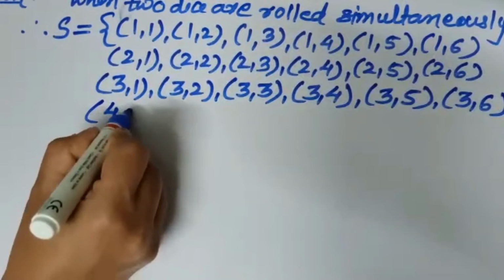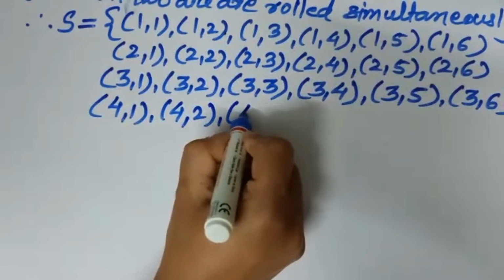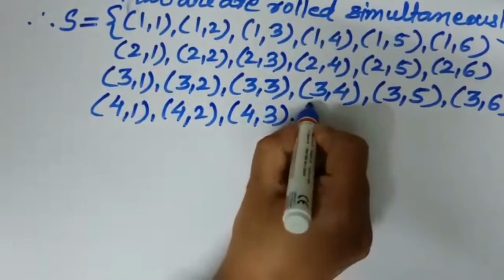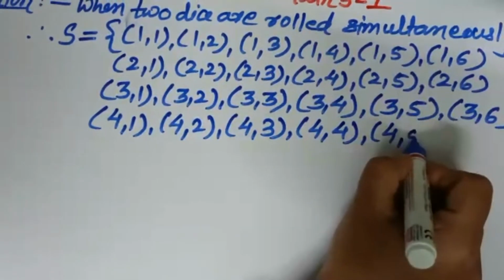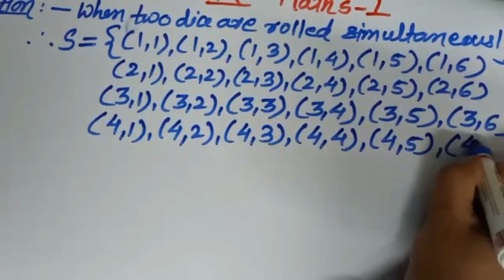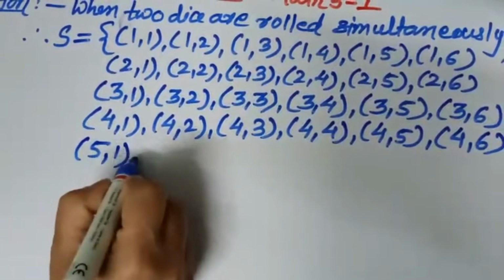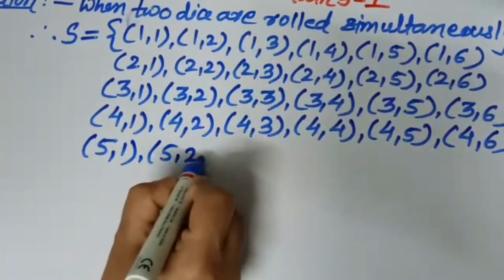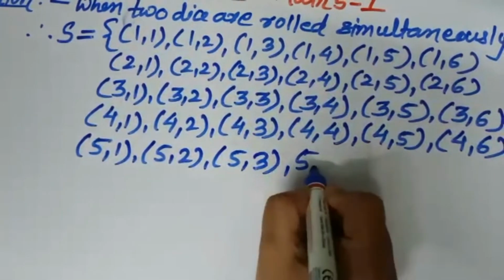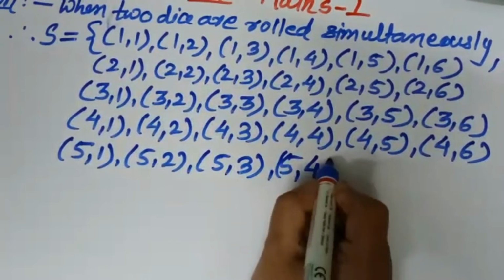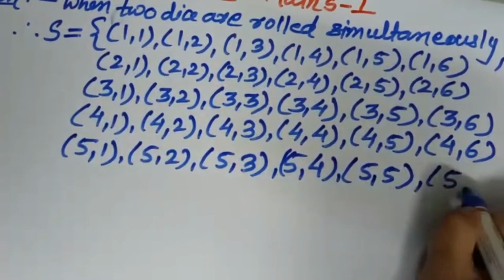Now write 4 1, 4 2, 4 3, 4 4, 4 5 and 4 6. Then 5 1, 5 2, 5 3, 5 4, 5 5 and 5 6.